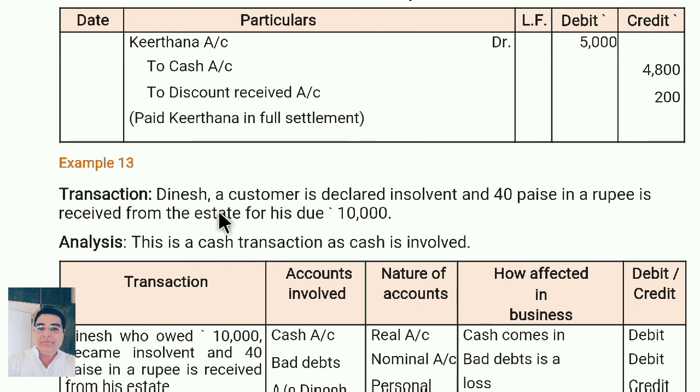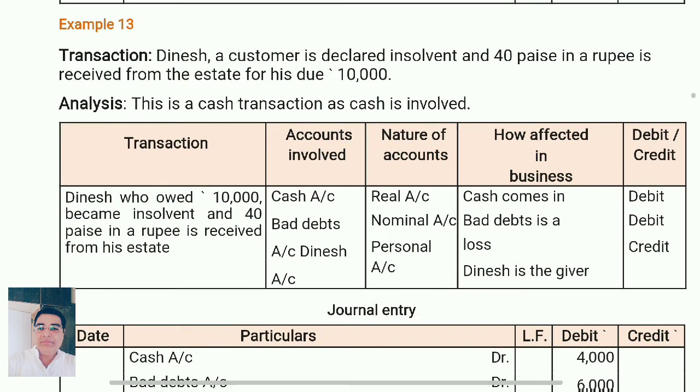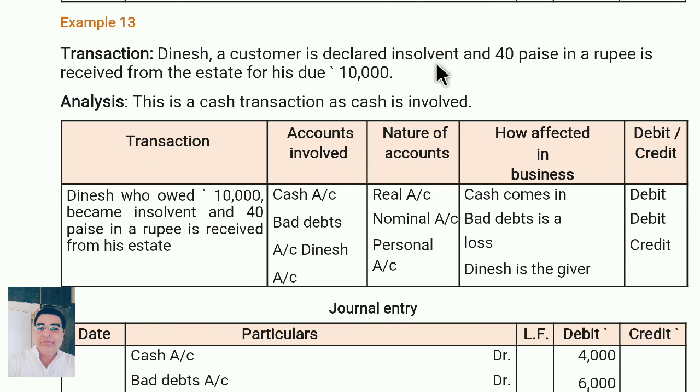Example 13. Dinesh, a customer, is declared insolvent and 40 paise in a rupee is received from the estate for his due of rupees 10,000. Dinesh, a customer, is declared insolvent.